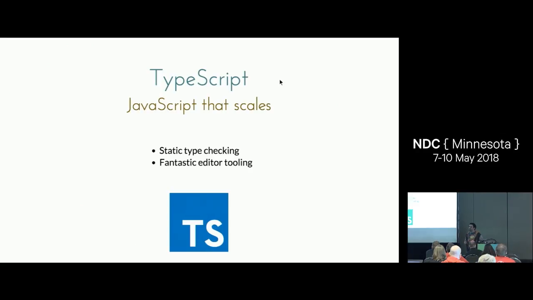And I'm on my laptop, and so I'm going to be showing you all these code snippets in the context of Visual Studio Code, which is the editor that I use, and you're going to see what I mean when I say fantastic tooling. It also helps you provide more refactor-friendly code.